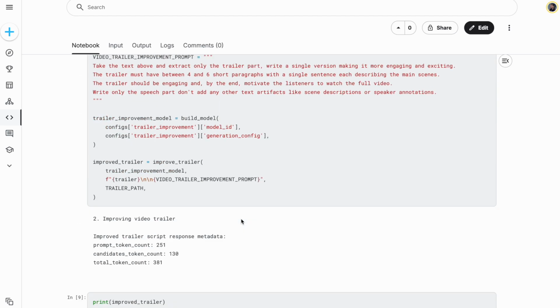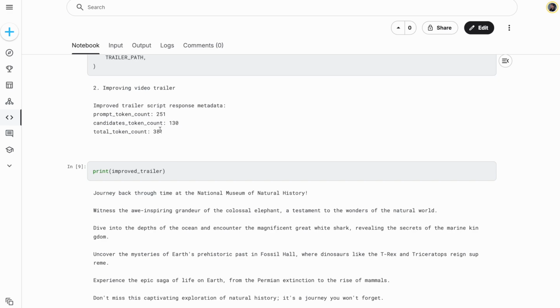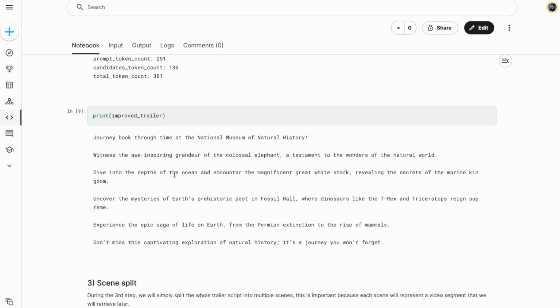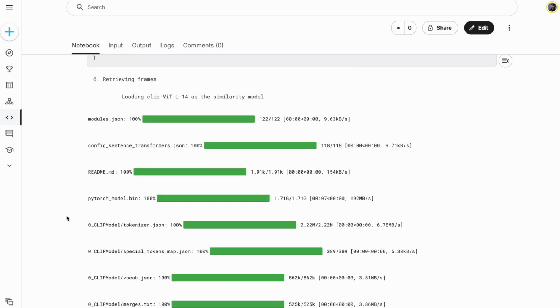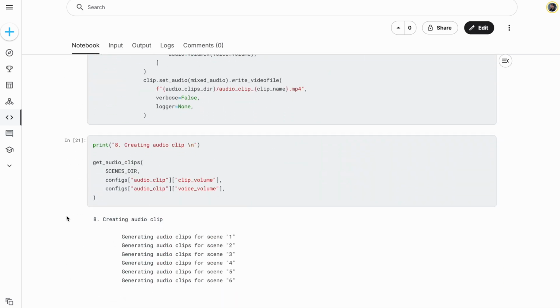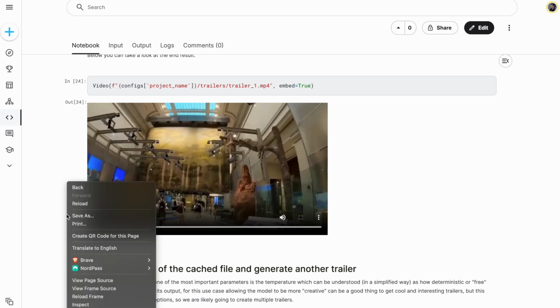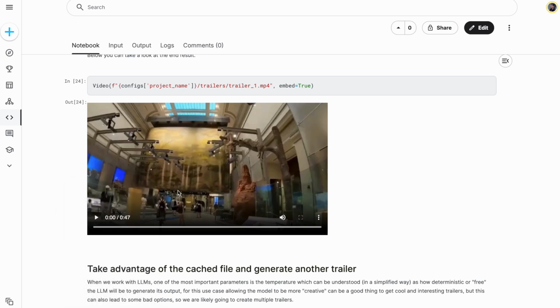But then we go through the second step, which is a smaller prompt, but just to improve it a little bit. And after we go through all of the steps here, I will show you the final result, which is this video here. That's the trailer from the input video, which is a museum walkthrough.